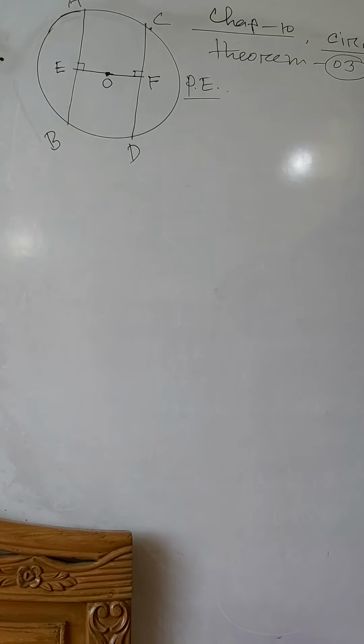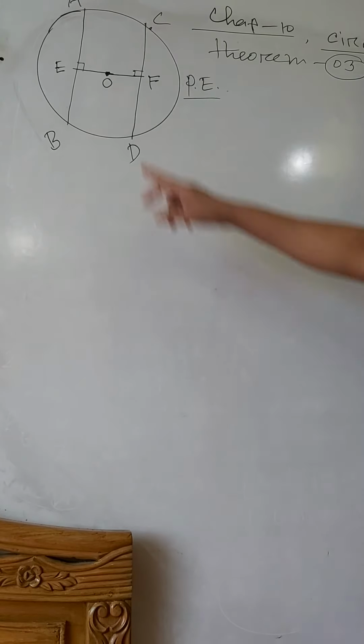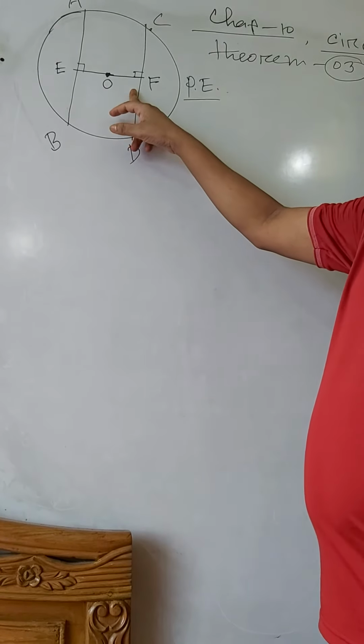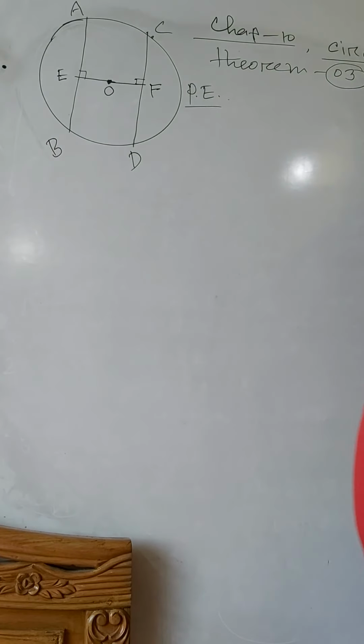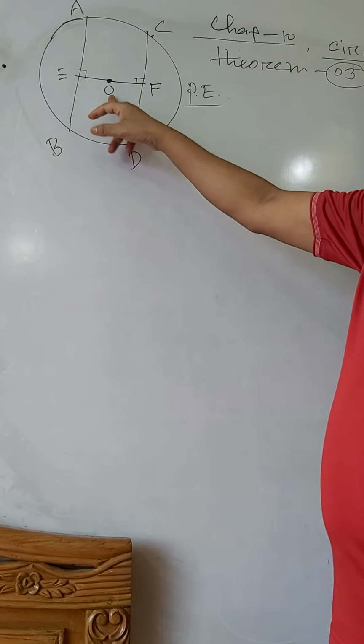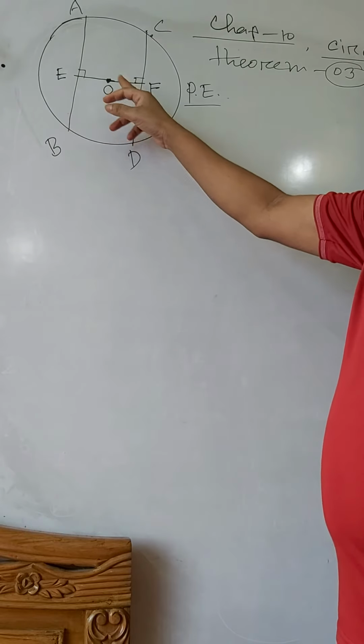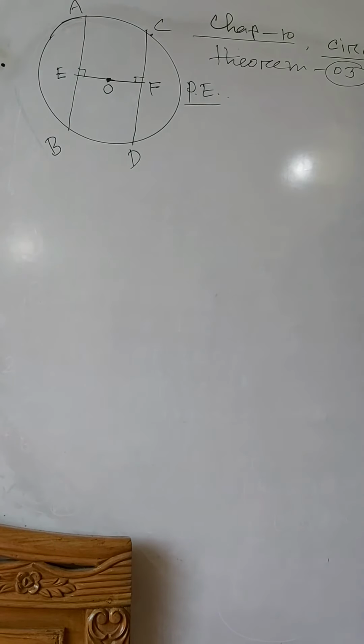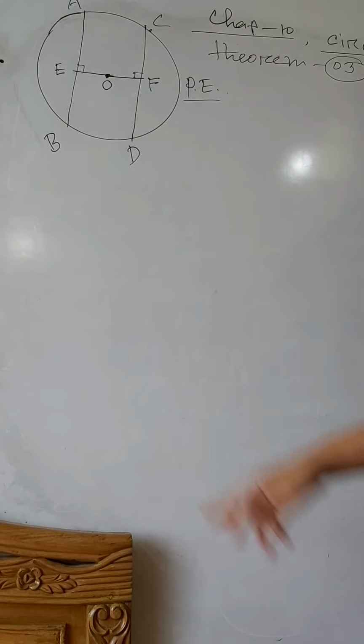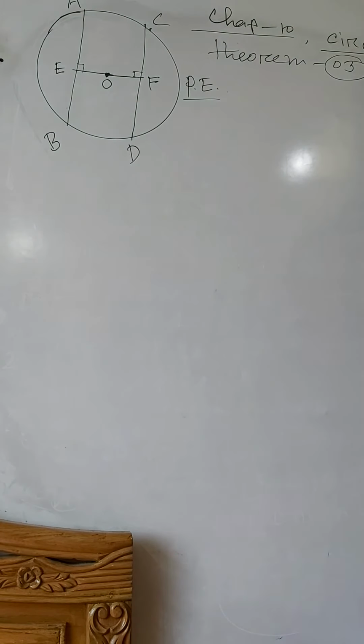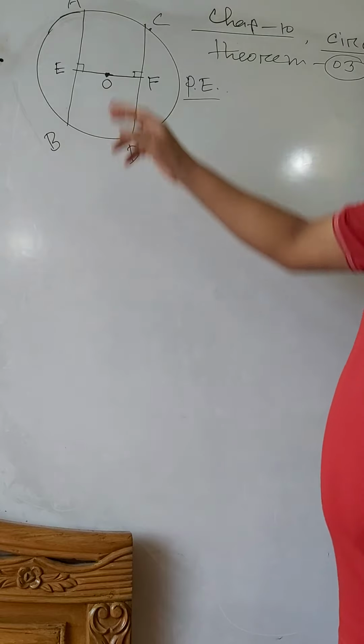Today we are going to discuss chapter 10, circle, theorem 3. Given statement: the chords equidistant from the center of a circle are equal. We have to prove this.